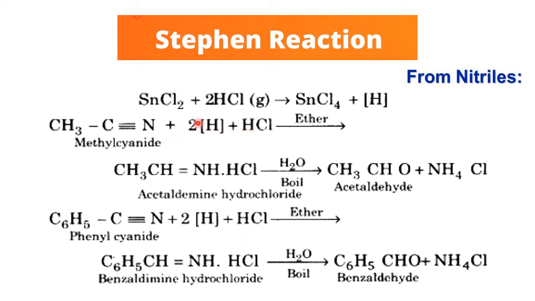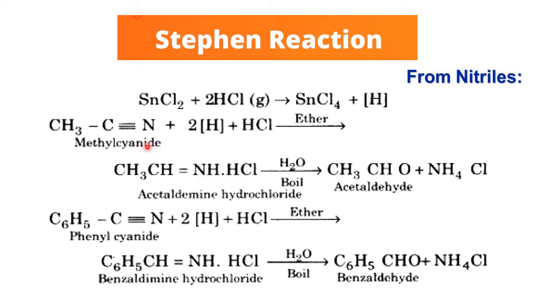One H adds here, the other H adds here along with HCl, so CH=NH·HCl is the product. That is the addition product, which is highly reactive. It is like a salt.